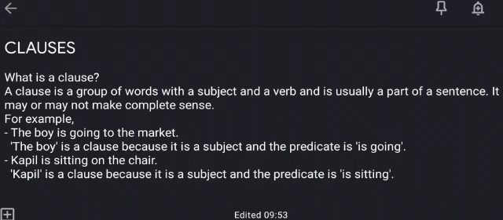So after sentences and phrases, now we'll learn what are clauses. What is a clause? A clause is a group of words with a subject and a verb and is usually a part of a sentence.